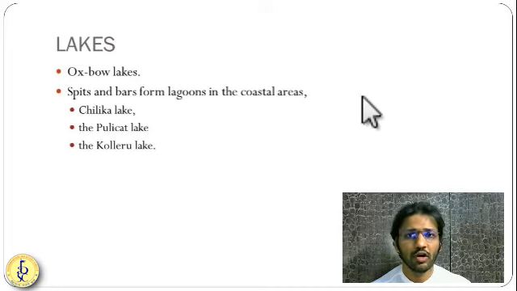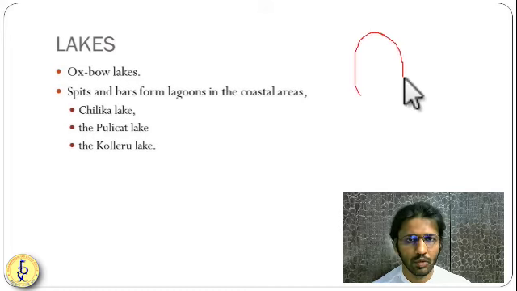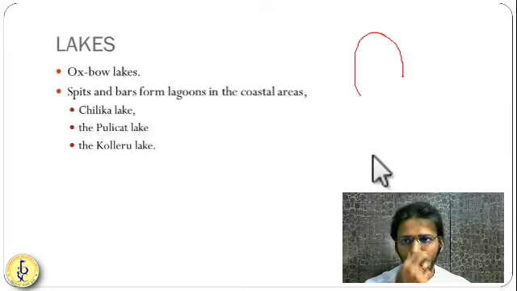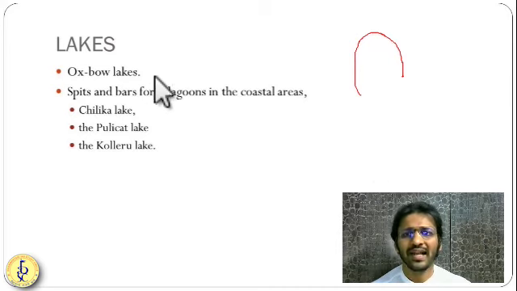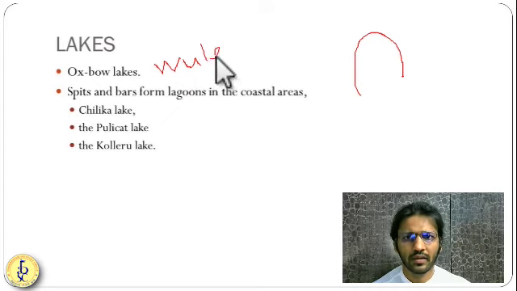Oxbow Lake, we have seen the Oxbow Lakes, like it is a shoe of a bull, or you can say it's a shoe of a horse. So Ular Lake is said to be an Oxbow Lake. Ular is in Kashmir.